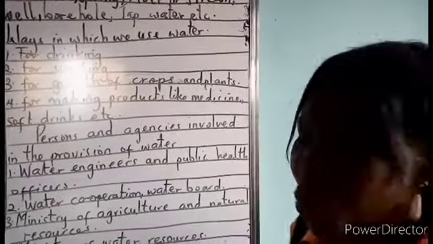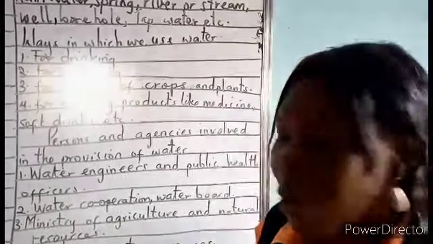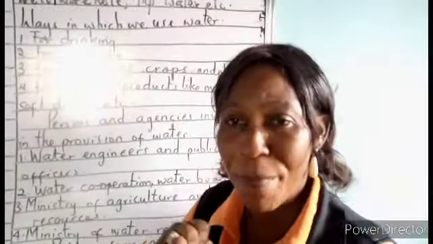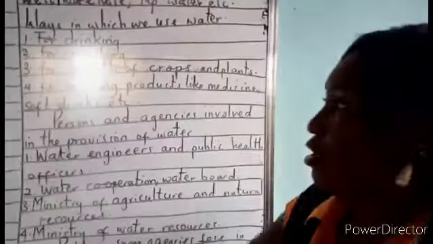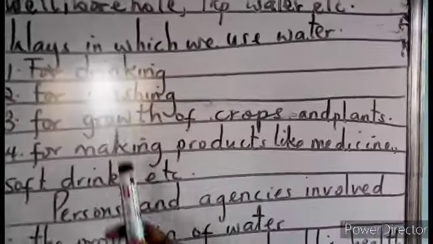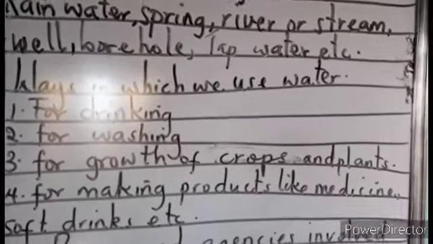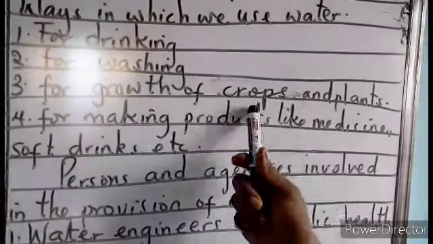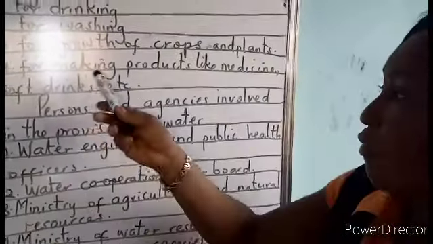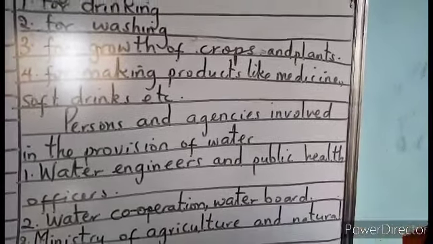Now let's look at ways in which we can use water. What do we use water for? Mostly at home we use water for drinking. We need water to drink. Every human being needs water to keep living. So we drink water. We use water for washing. Washing generally, whether you have to wash your clothes or plates or clean the whole environment, we use water for washing. For growth of crops and plants, all plants need water for their growth. Now for making products like medicine, soft drinks and so on, we use water for others.